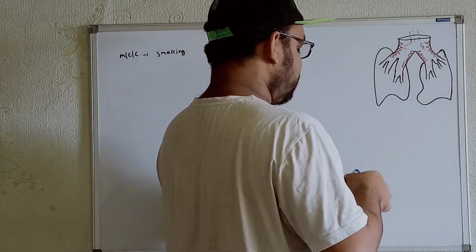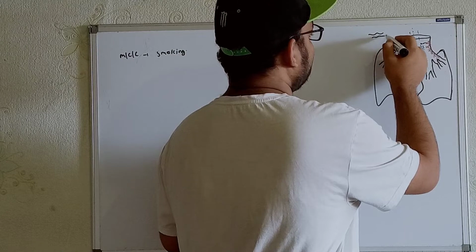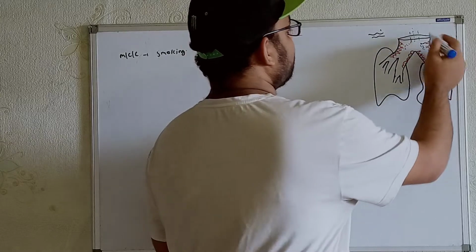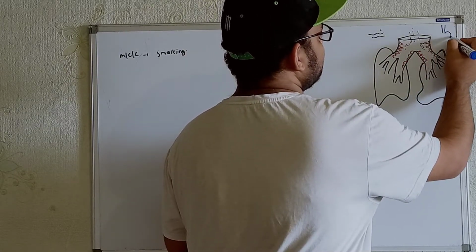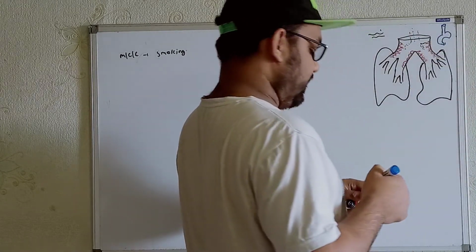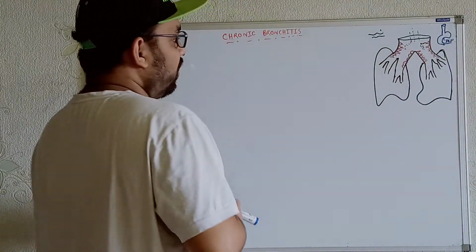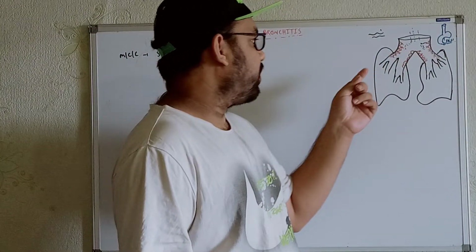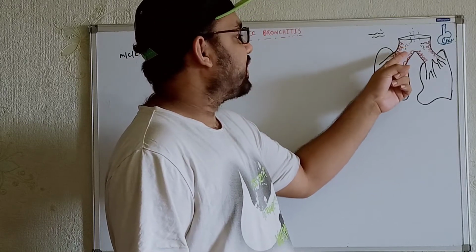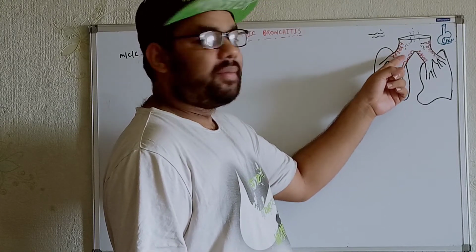Whenever they push back the smoke particles by the ciliary movements, these smoke particles ultimately reach the GIT, the stomach, where there is HCl, and the HCl will destroy the smoke particles. That's one thing. Now if the individual is smoking for a long time, these cells will be irritated. We will get irritation within the airway, and that leads to inflammation of the airway.